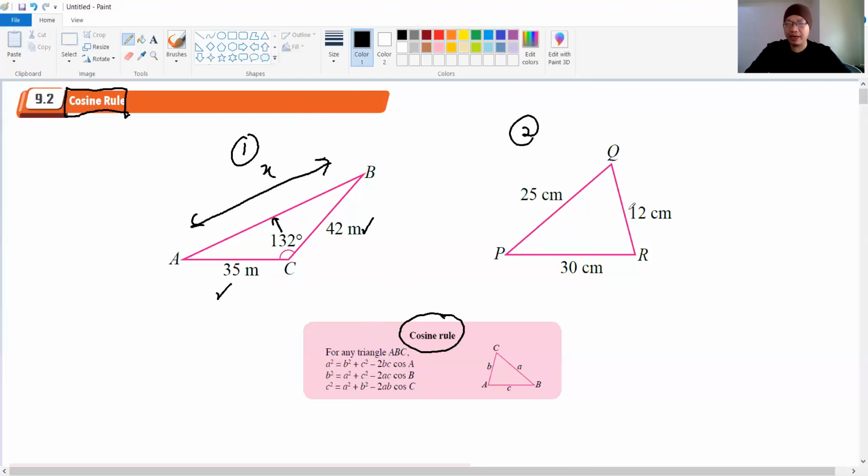Okay, second situation: if you have a triangle and all the sides are given, but there is no angle at all. There is no angle given inside PQR. Tak ada angle langsung. So how do we solve this problem? How do we find the angle of one of these, P, Q or R?